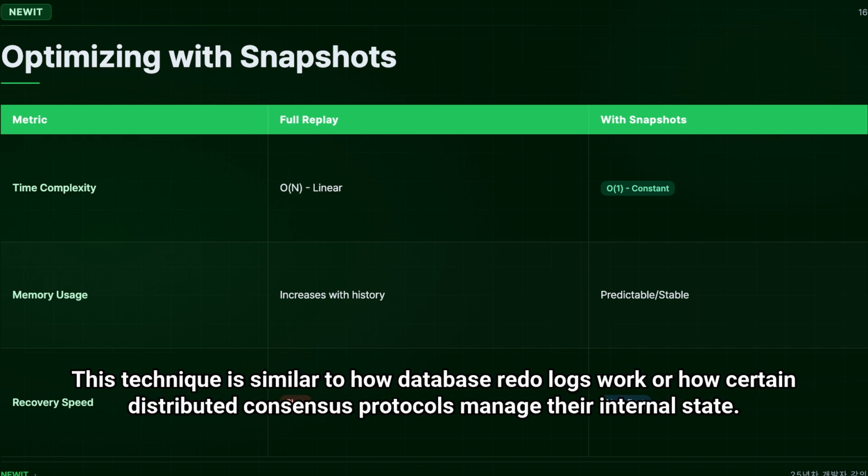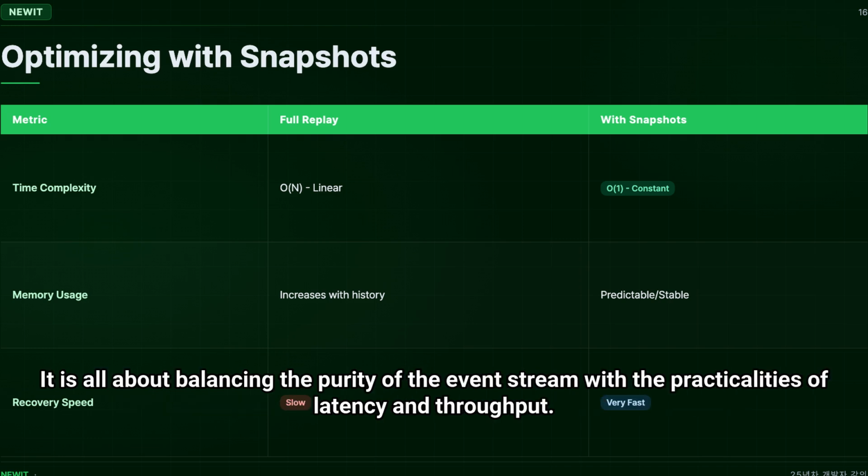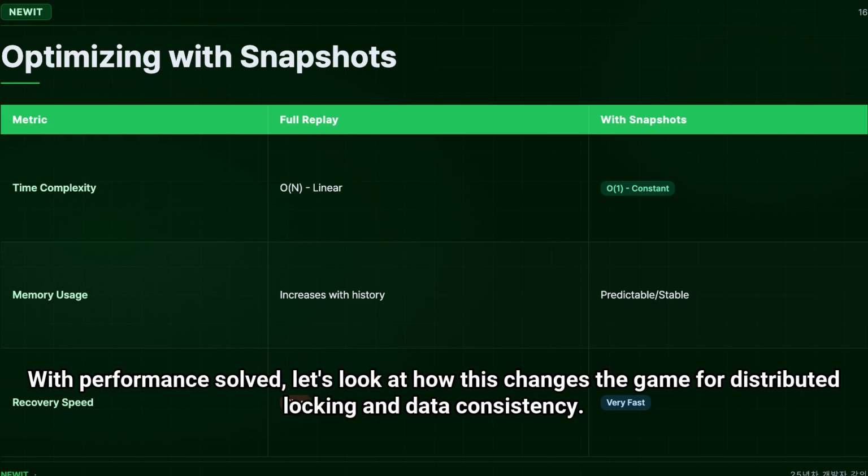This technique is similar to how database redo logs work, or how certain distributed consensus protocols manage their internal state. It is all about balancing the purity of the event stream with the practicalities of latency and throughput. With performance solved, let's look at how this changes the game for distributed locking and data consistency.